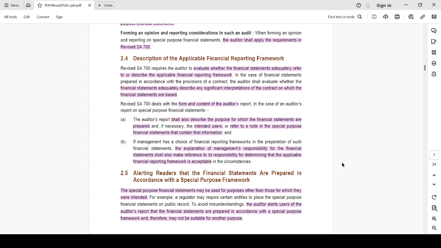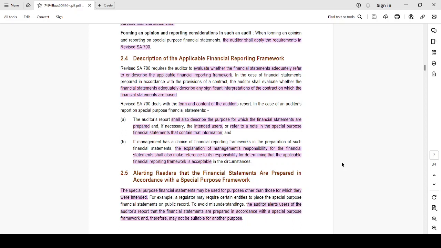Okay. The next point: if the management has a choice of financial reporting framework in the preparation of such financial statements, the explanation of the management's responsibility for the financial statements shall also make a reference to its responsibility for determining that the applicable financial reporting framework is acceptable in the circumstances. So there is no particular framework given in the contract, but they need a financial statement. See, for example, the creditor needs your financial statement. There is no particular thing mentioned that you should follow only the cash system of accounting for the purpose of this financial statement.